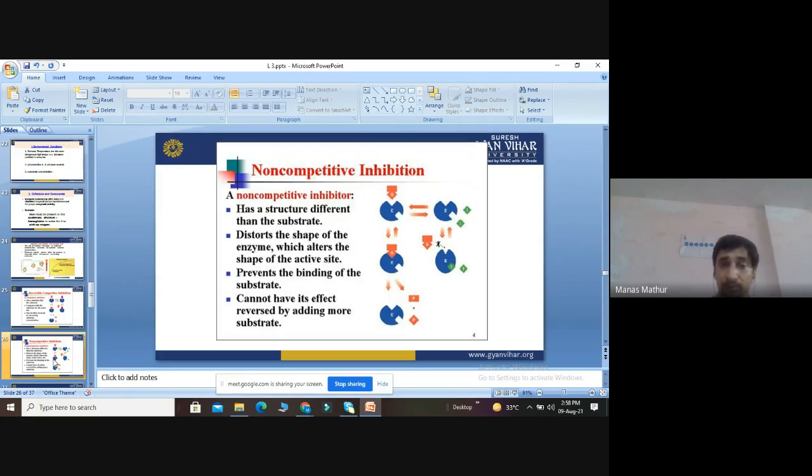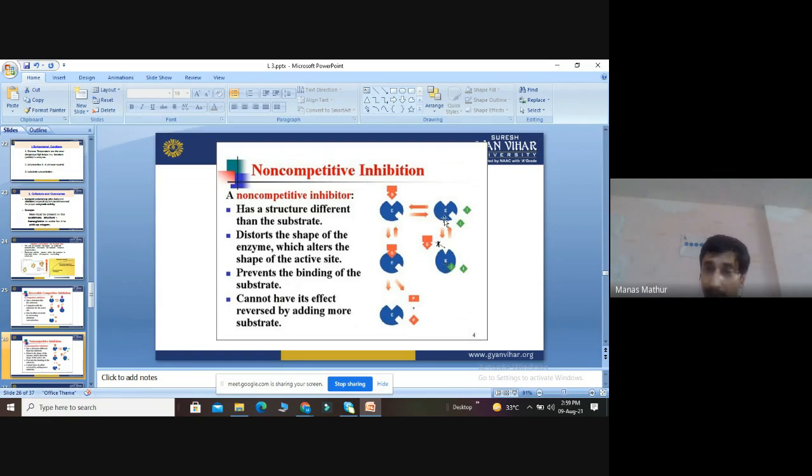Then we discuss the non-competitive inhibitor. It has a structure different from the substrate, so it will not fight with the substrate. What it will do is come directly onto the enzyme. It will disturb the shape of the enzyme, alter the active site, and cover the active site of the enzyme. It will not allow any other substrate molecule to bind to the enzyme. So it is a permanent inhibition. We cannot reverse a non-competitive inhibition by increasing the substrate.